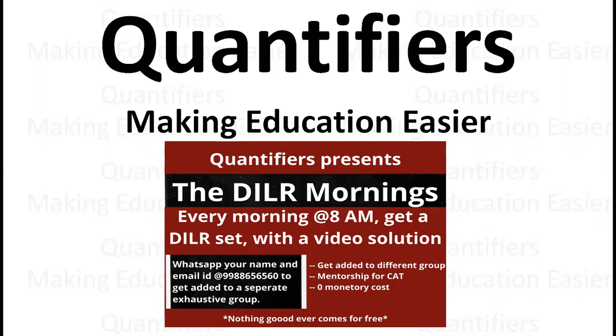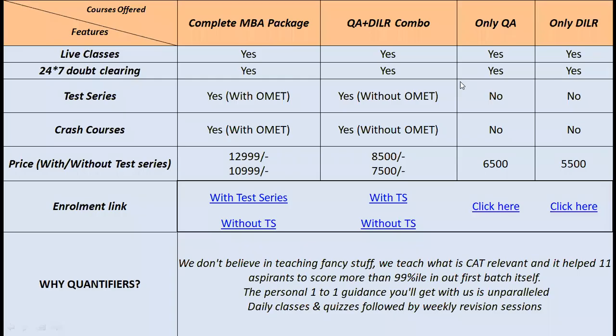So in our DI-NR mornings and our first day of DI quiz, we have a very good set on games and tournament. We saw a very similar set in CAT 2019, and if you have attempted that paper, you would have attempted the set very easily because you know how to allocate these values as we move through the set. Okay, so let's just see what the set is all about.